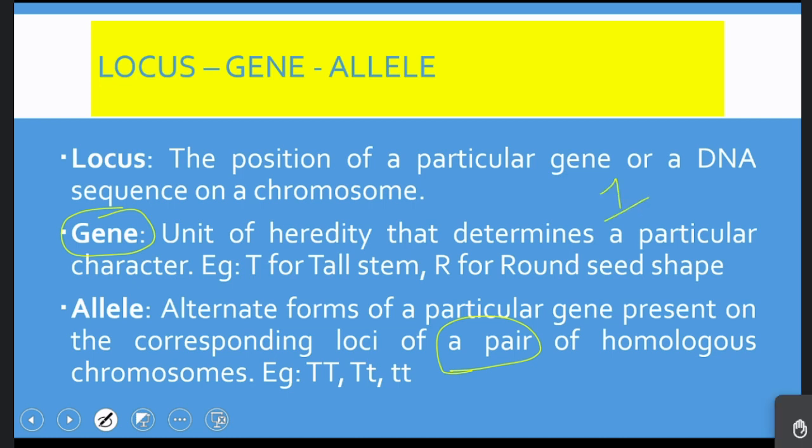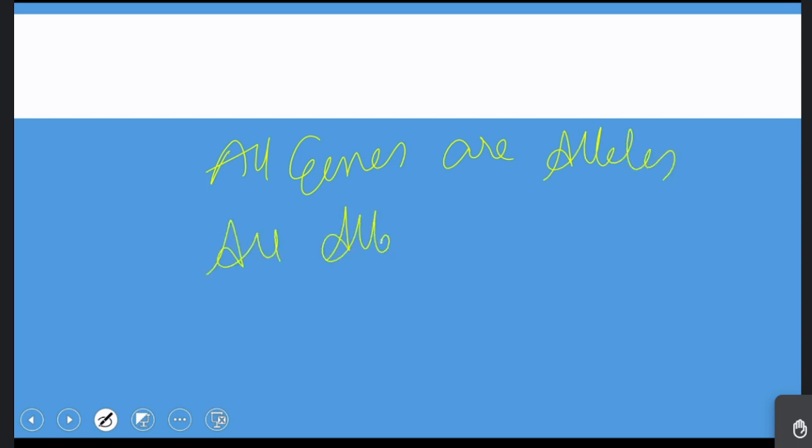Okay? And for you, I have a small question. If you have understood what a gene actually is and what an allele actually is, please answer this question. All genes are alleles. All alleles are genes. Which one of these is true and which one is false? If both are true, you can say both are true. If both are false, you can say both are false. If one is true and the other is false, you can say that.